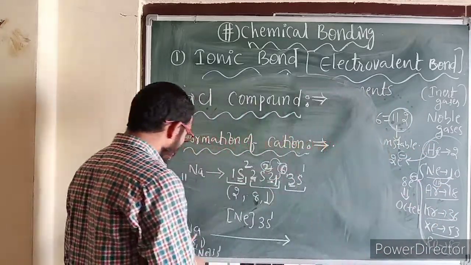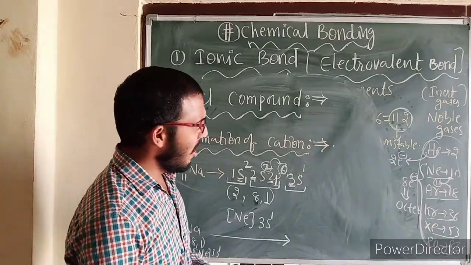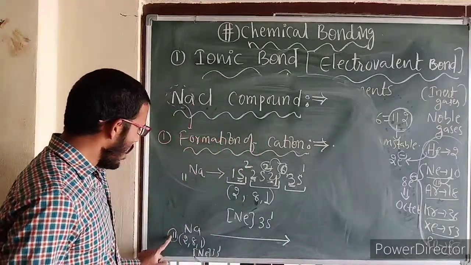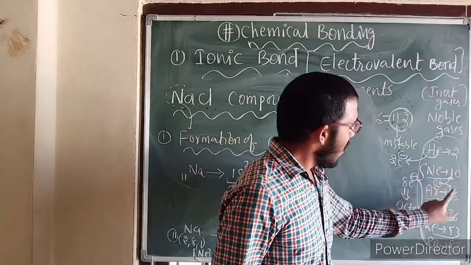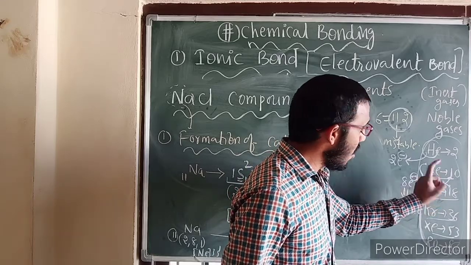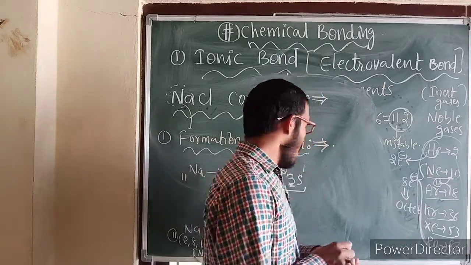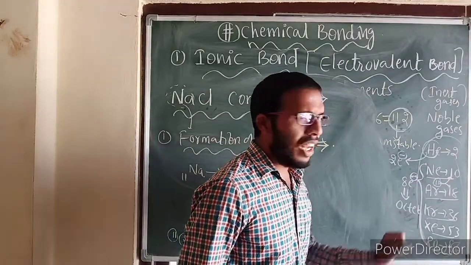So each and every element tries to acquire the nearest noble gas configuration. Here this 11 atomic number is very near to neon atomic number 10. Therefore sodium tries to acquire the neon's electronic configuration, but neon atomic number 10 means 10 electrons are there.